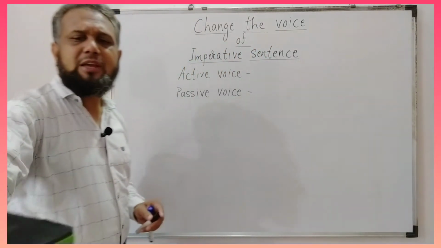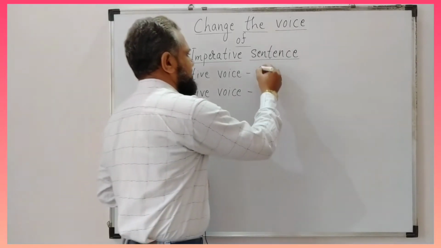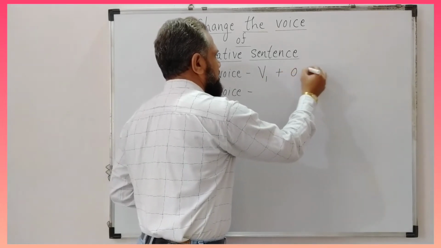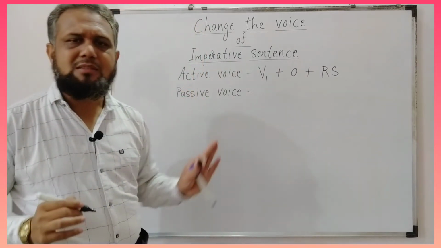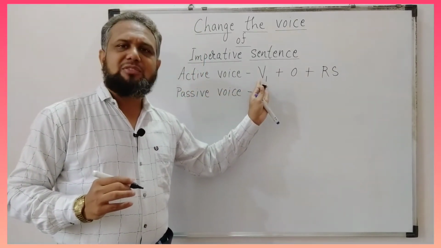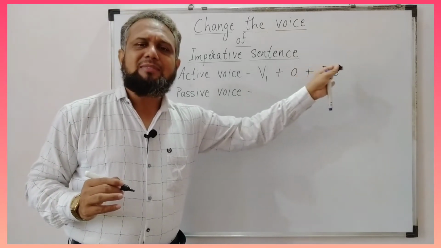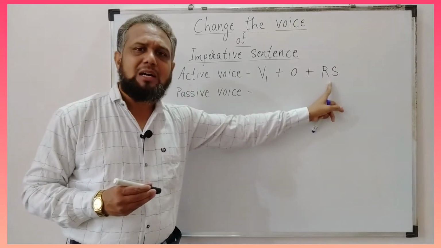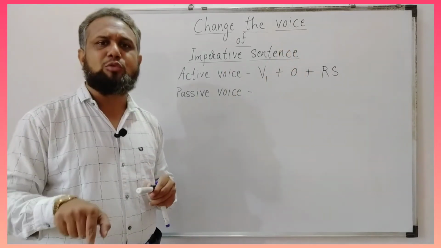The formula of imperative sentence of active voice is V1 plus object plus remaining sentence. It means the sentence will start with the first form of verb, thereafter the object, and if there is any remaining sentence, it will come in the end. So this is the formula of imperative sentence in active voice.